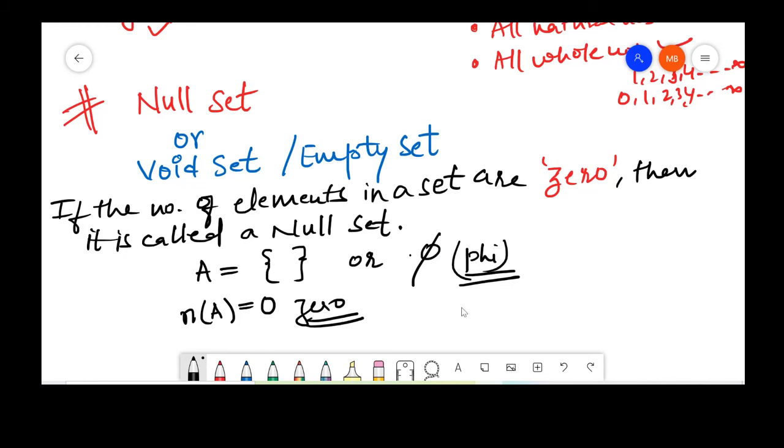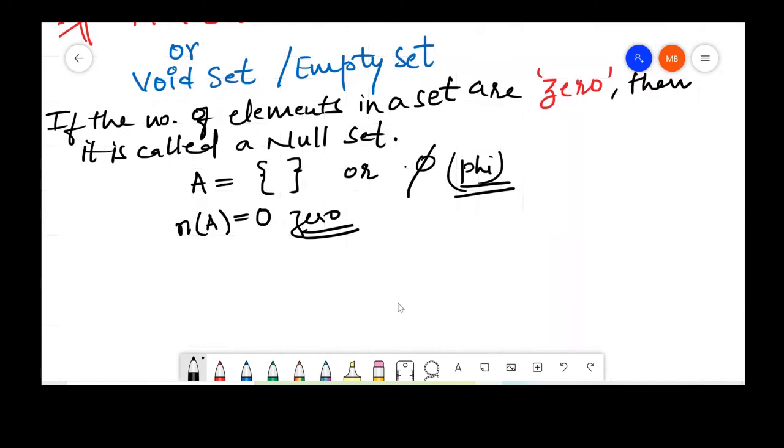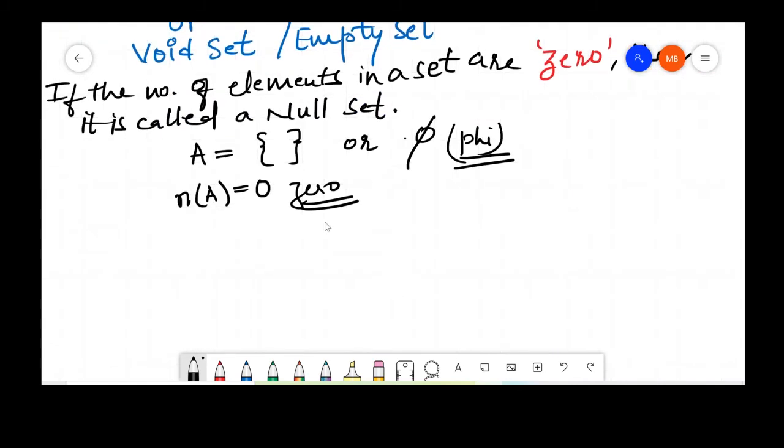I can also give you an example for further clarity. Say we have a set B, where x is such that x belongs to the real numbers, so all the elements of this set are real numbers, and x square plus 1 is equal to 0.